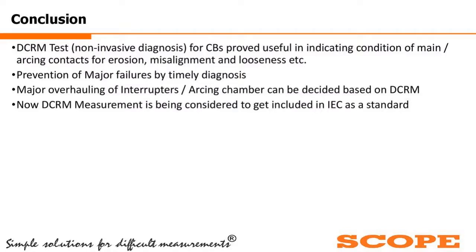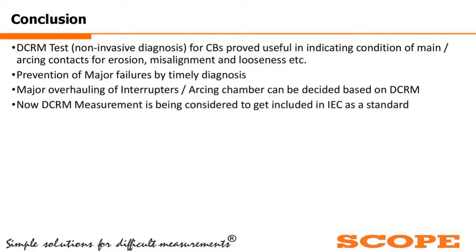Now I am almost at the end of my presentation. So as a conclusion, you can say the DCRM test is a non-invasive diagnosis tool, very powerful, and it has proved itself for circuit breakers. It is giving a lot of internal information on the main contact, arcing contact, erosion, misalignment, looseness, breaker mechanism problems, and all sorts of other details.